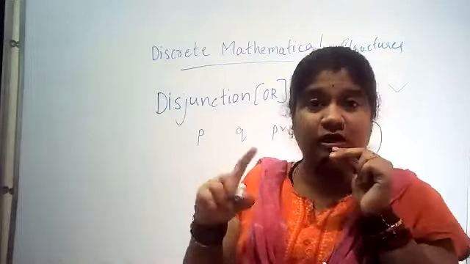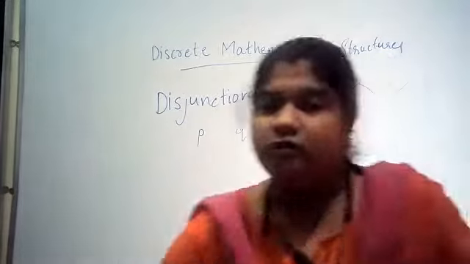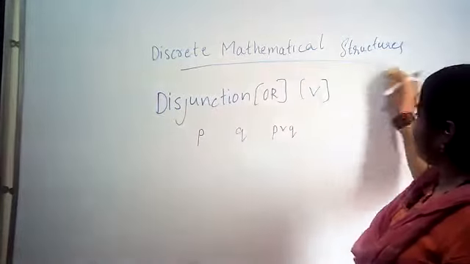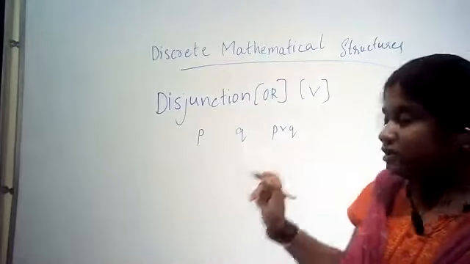Now we know that we have p and q, and the symbol for disjunction is V.